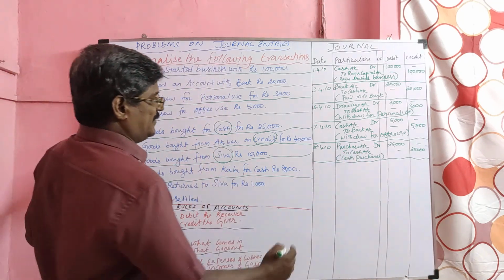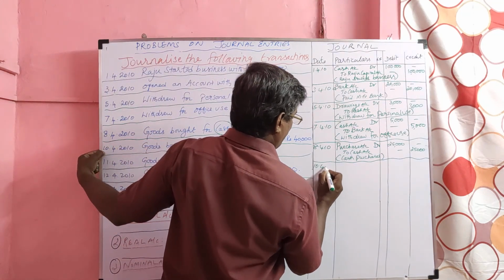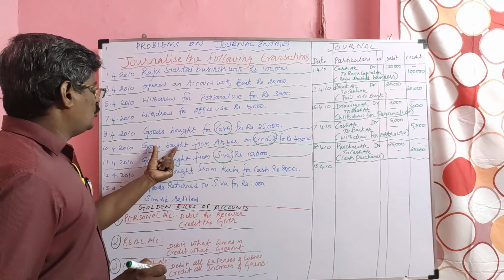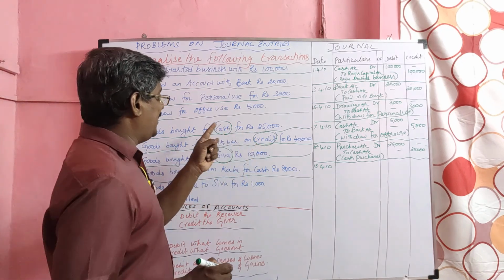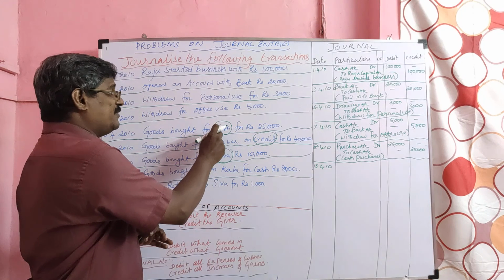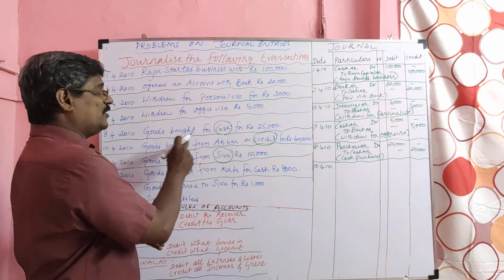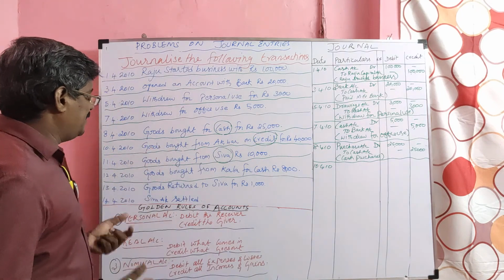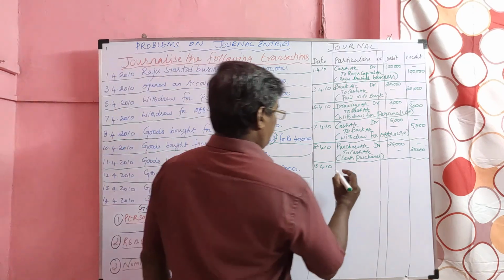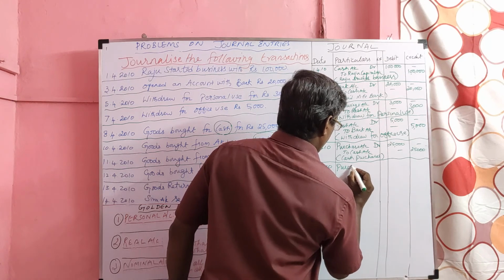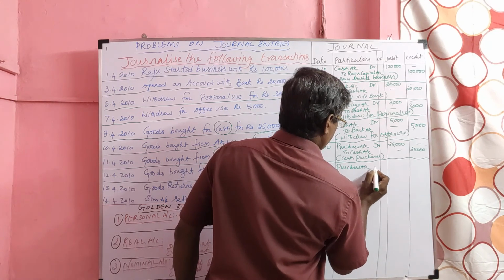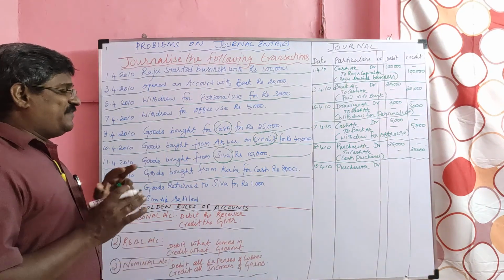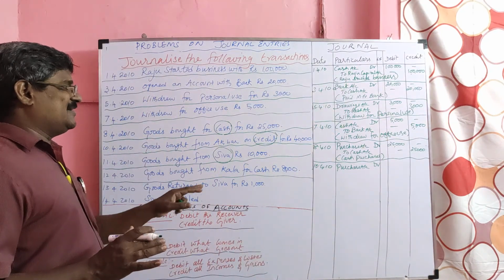Then on 10th April, goods bought again. Goods bought from Akbar on credit. On 8th we bought goods but paid cash. But on 10th we bought goods from Akbar on credit. Here no cash is paid. So goods bought, again it is purchase, a nominal account, debited. If cash is not given, we should assume it as a credit transaction.